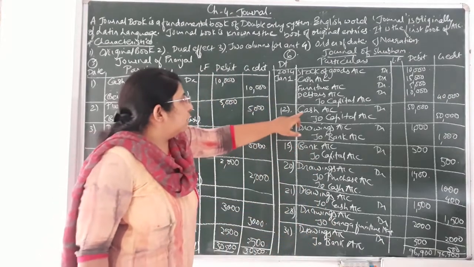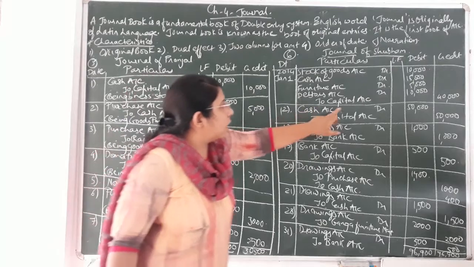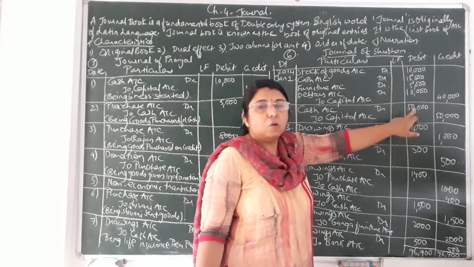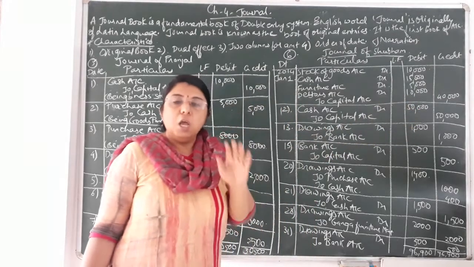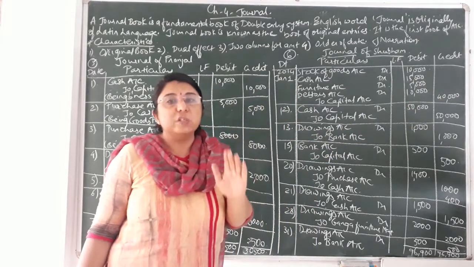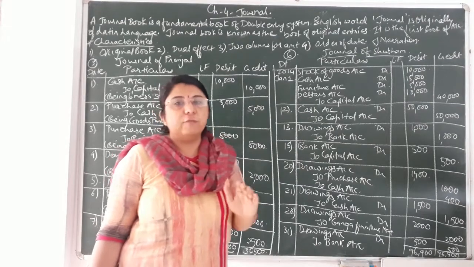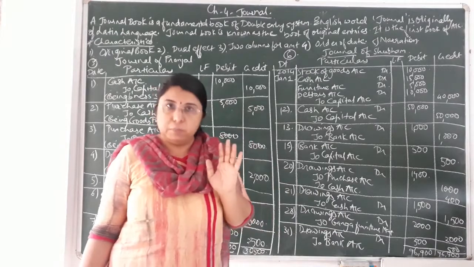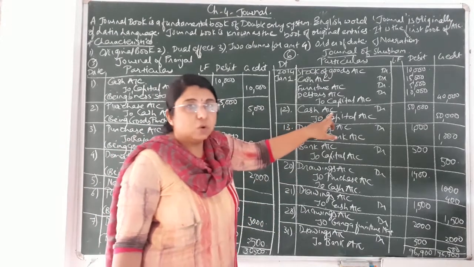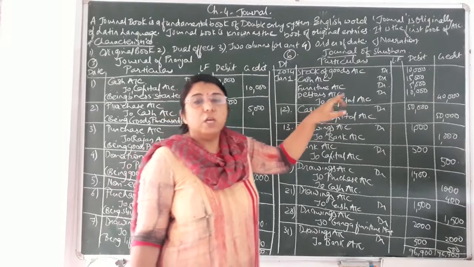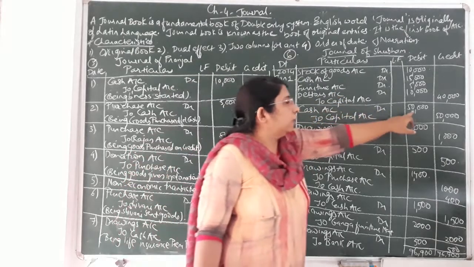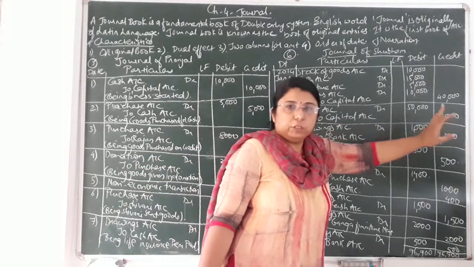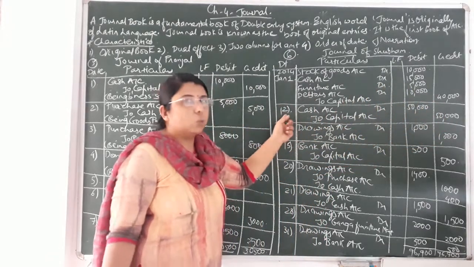Okay. So you can see I have written the next entry, that is cash account debit to capital account credit, because he is bringing rupees 50,000 in cash, not rupees 80,000. Out of 80,000, he is bringing only rupees 50,000 into the business. So we have to give only the effect of whatever amount he is bringing in cash into the business. Okay. So cash comes in, so debit what comes in as per the rule of real account. So cash account debit, that would be 50,000, and capital account will be credited by rupees 50,000. Okay. Second entry, that is on the 12th.